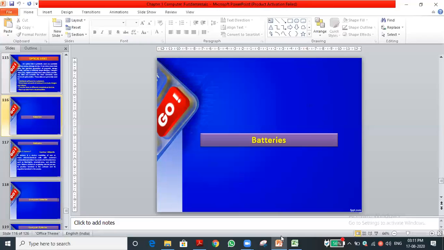What is the full form for DVD? Can anyone say? What is the full form for DVD? Jay Aditya, what is the full form? Digital versatile disc. Very good. Jay Aditya, what about you?